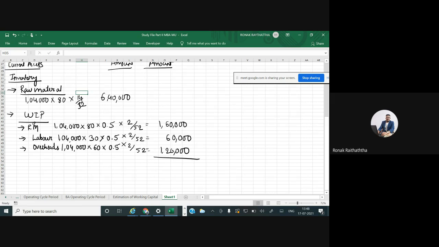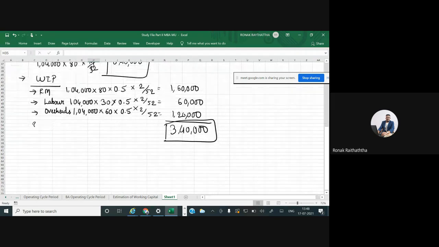Try to understand it very simply. In my WIP stock, how much portion is included from the raw material part? How much cost should be included from labor? And how much should be overhead? That's what we have got. So if we total it out, we get the total value of our WIP stock. So 160 plus 60 plus 120 gives 340. I'm putting that in a square so you will know what to add and what not to add.